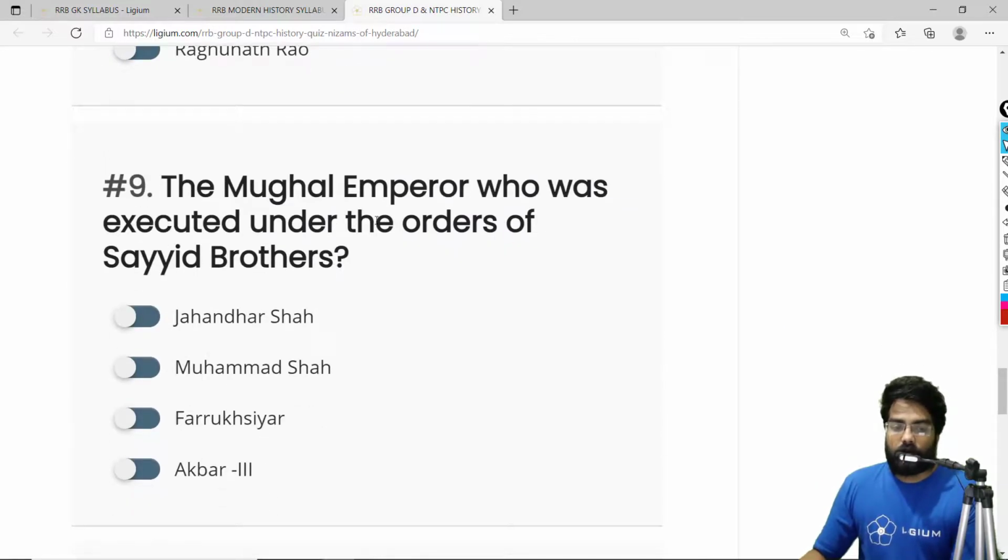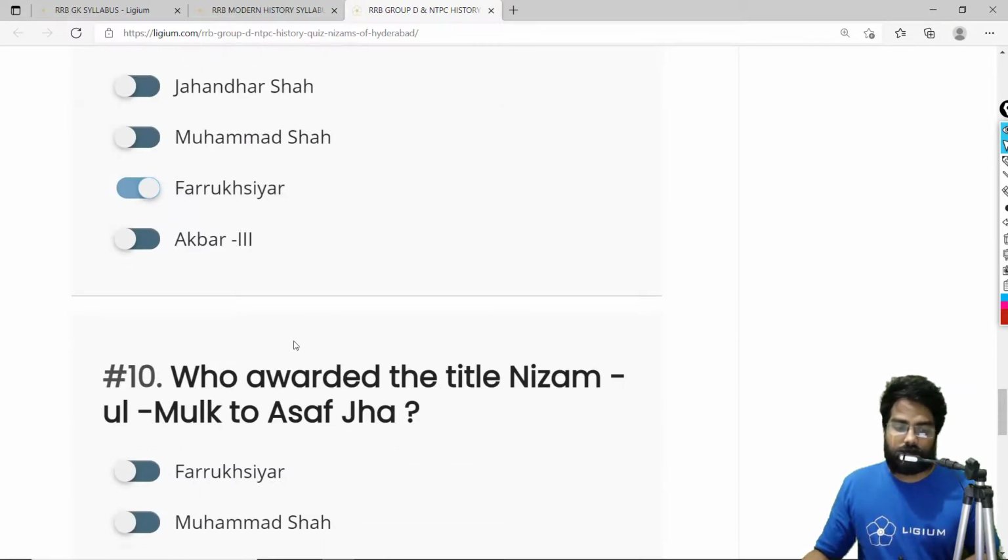Okay, the Mughal emperor who was executed under the orders of the Sayyid brothers. Now, this is something we have discussed earlier. It was Farooq Siyar who was brought to power by the Sayyid brothers. Then Farooq Siyar decided that he wanted to get rid of the Sayyid brothers, so the Sayyid brothers executed him. So the correct answer is Farooq Siyar.